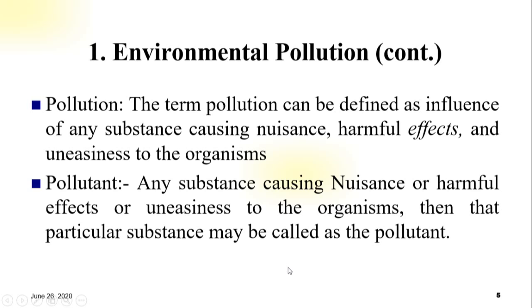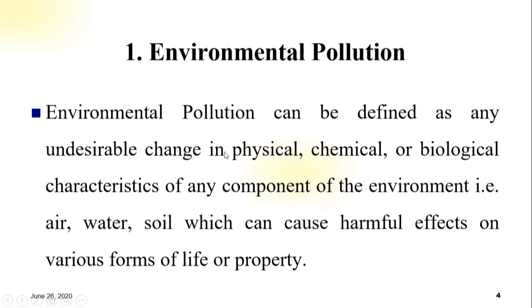Pollutant. Any substance causing nuisance or harmful effects or uneasiness to the organism, then that particular substance may be called the pollutant. In this point number 1, environmental pollution, first I told you environmental pollution can be defined something like that.